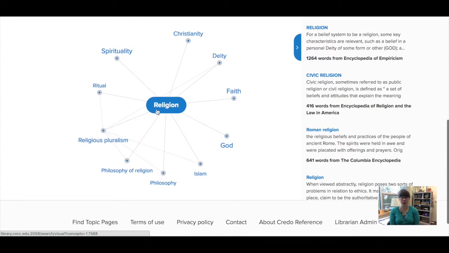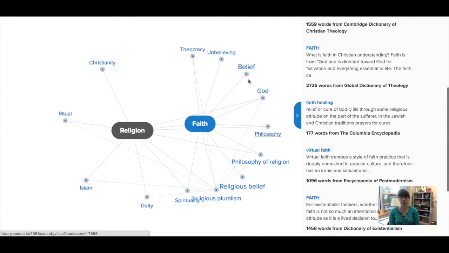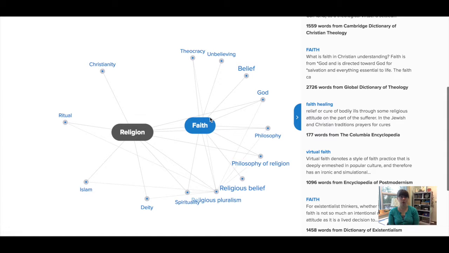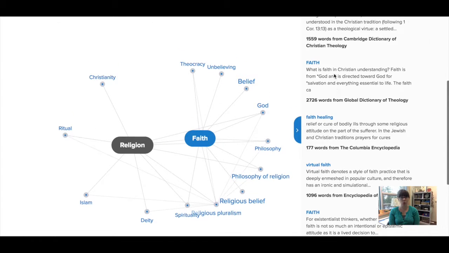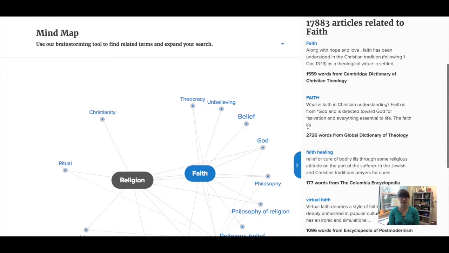So I can see religion is highlighted in the center, while to the right there are entries related to religion found in Credo. If I were to click on one of the terms connected to religion, that term becomes the center of my mind map, with related entries on the right and new related terms exposed in my map. So this is a really great way of finding topics and allowing yourself to just explore when you're not really sure what you want to write about.